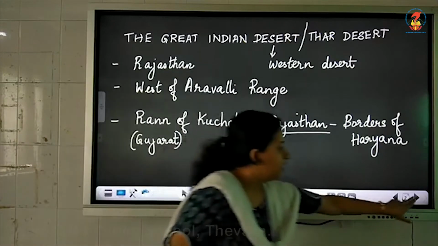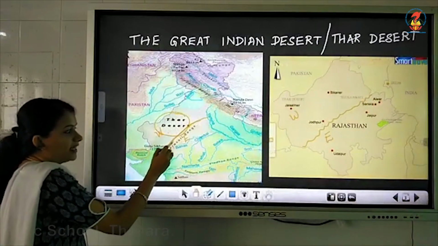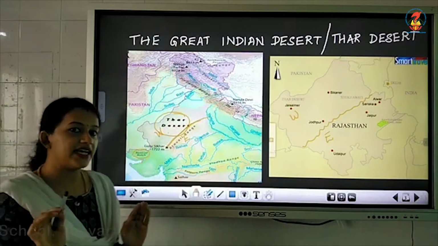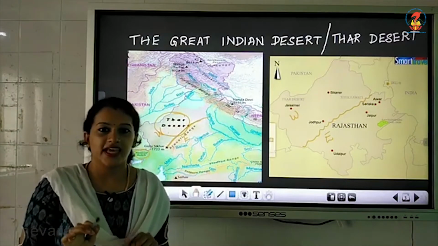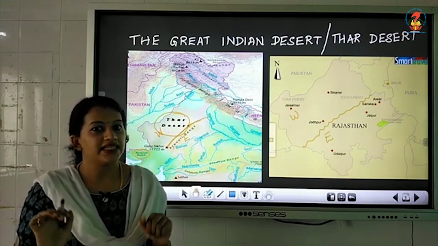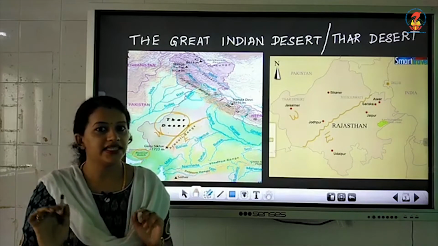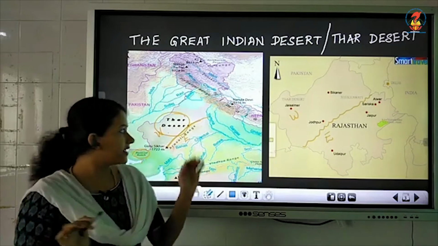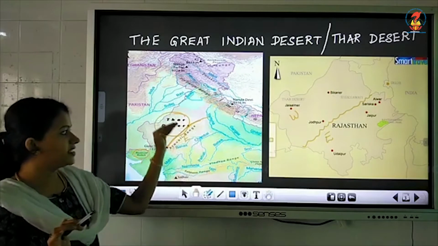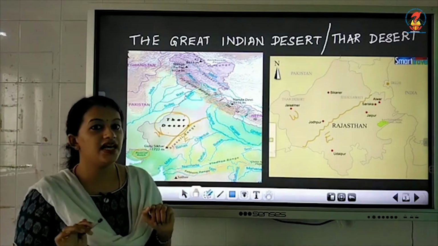Okay, so just as I told you, here in Rajasthan you can find the Aravalli range. Aravalli range is nothing but a chain of mountains that is situated in Rajasthan. And this chain of mountains is one of the oldest hill ranges, and they divide Rajasthan into a western and eastern part. And the western region is the Thar Desert.